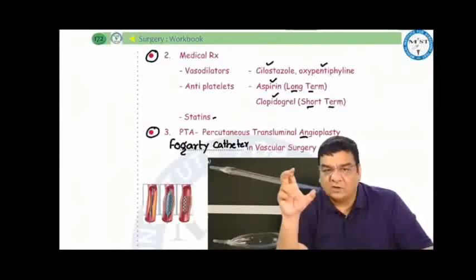We can use vasodilators like cilostazol and oxpentifylline. Antiplatelets: if they have to be given for the long term, aspirin; for the short term, clopidogrel. We can use statins also.